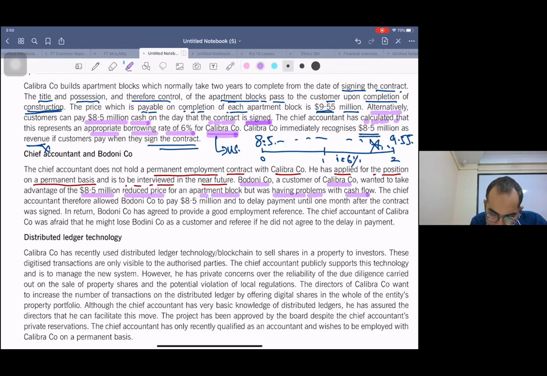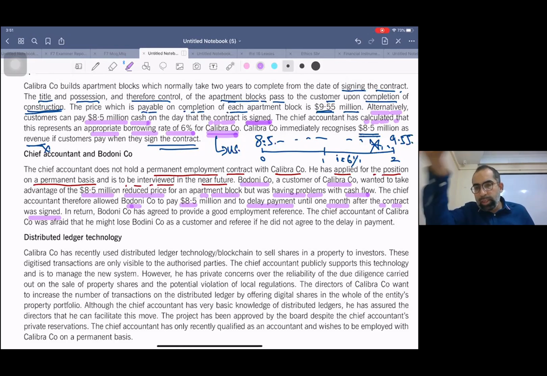The chief accountant therefore allowed Badoni company to pay 8.5 million and to delay payment until 1 month after the contract was signed. See, this is against the shareholder interest. Normally, what's the rule? You take cash and then sign the contract. But what he's doing, he's signing the contract and he has delayed the payment. Okay, pay after one month. But in return, he's getting something. You scratch my back and I'll scratch yours. Something for something.